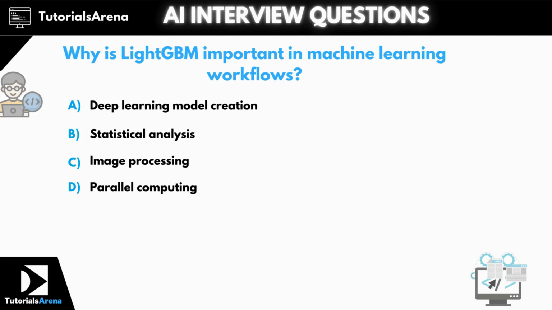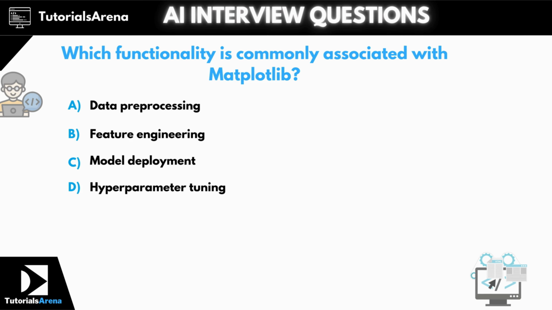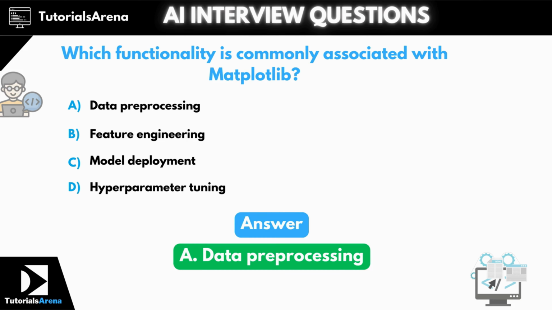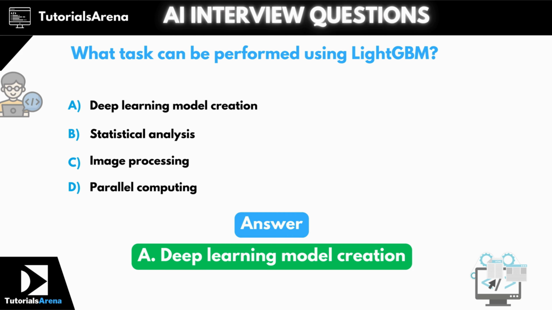Question 54. Why is LightGBM important in machine learning workflows? The correct answer is option D, parallel computing. Question 55. Which functionality is commonly associated with Matplotlib? The correct answer is option A, data preprocessing. Question 56. What task can be performed using LightGBM? The correct answer is option A, deep learning model creation.